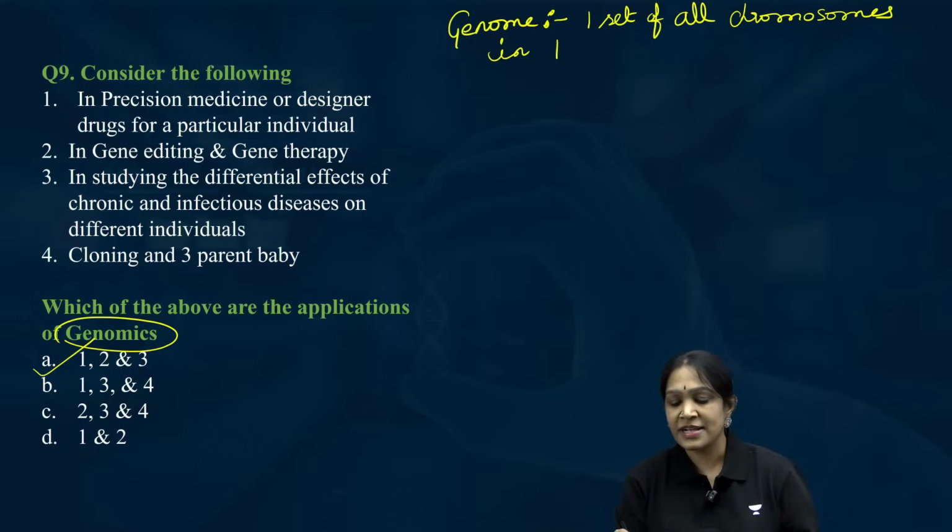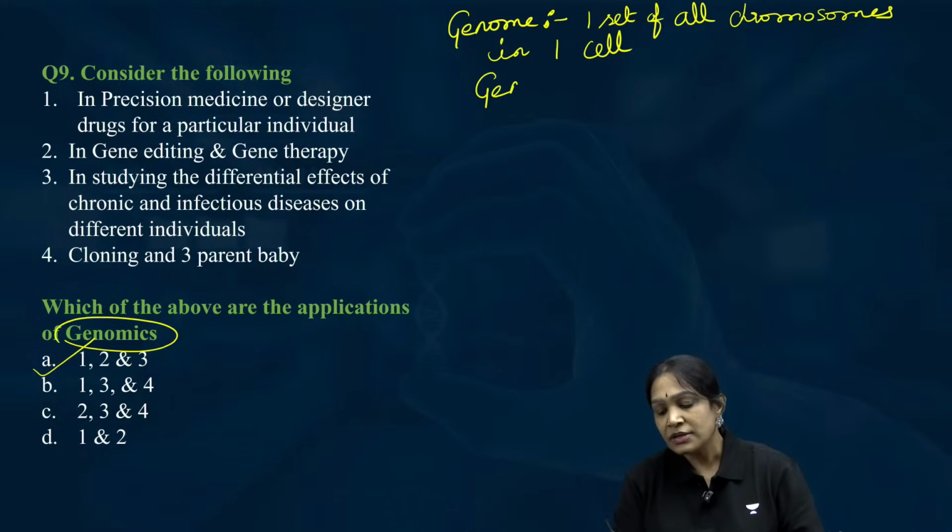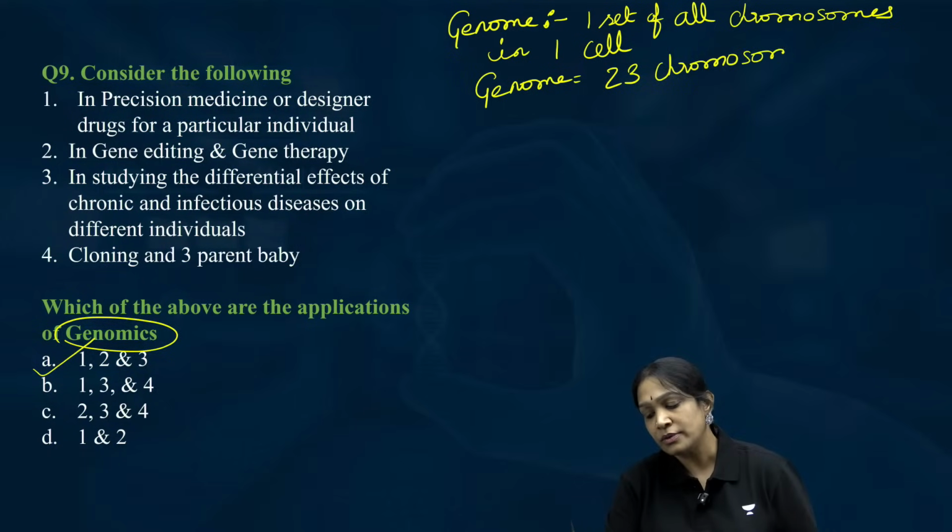Very good. In one cell. Then genome is equal to 23 chromosomes.